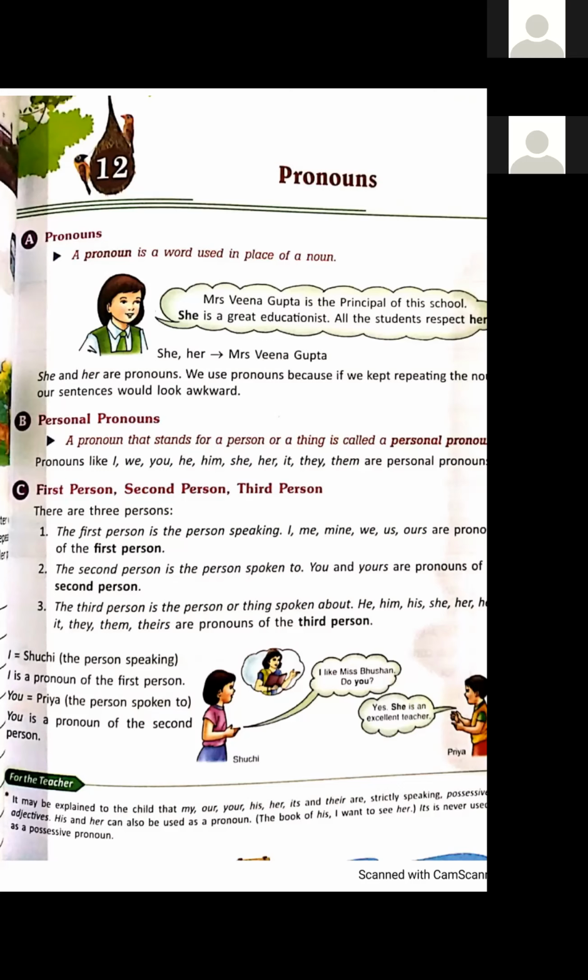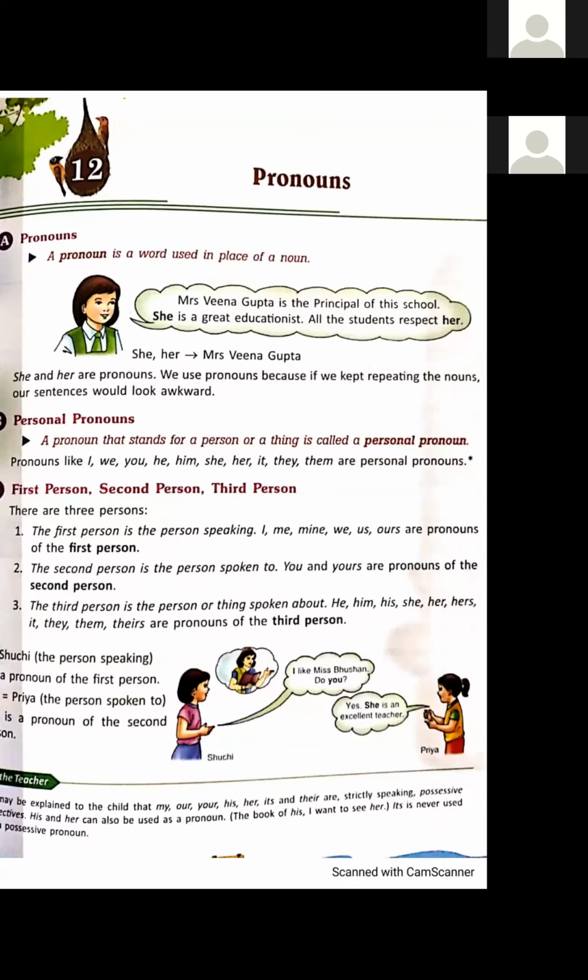Okay. Students, we divide these pronouns in three categories. First person, second person, third person. Listen very carefully. First person. The first person is the person who is speaking. Like now, I am the first person. I am speaking. So, I am the first person. I, me, mine, we, us, ours. They all are the pronouns of first person. Who is the person? The first person who is speaking.